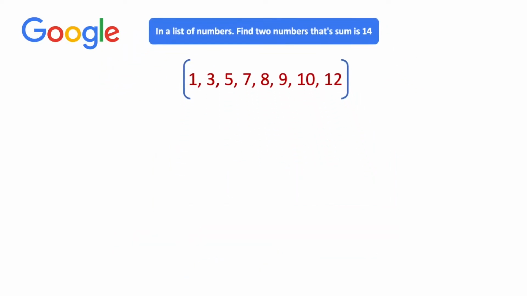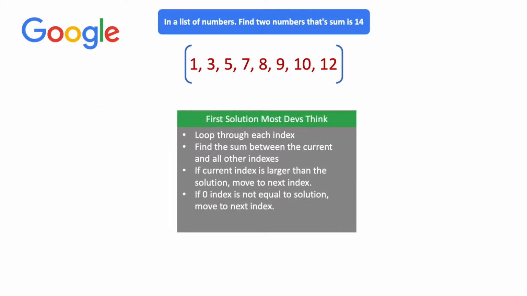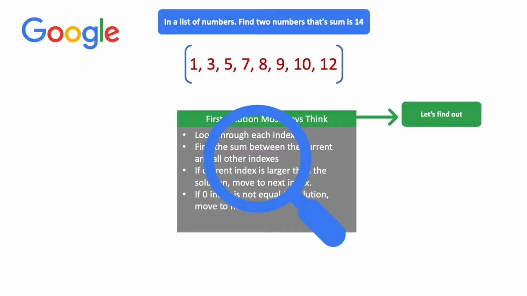So let's take a step back. The first thing that probably comes to your mind is, okay, we'll just create a nested loop. We will grab the first index and loop through every index within this list and see if the first index plus the other indexes equal 14. If not, we'll move to the next index and add that number with all the other indexes to see if that sum is 14. But is that the best solution? Well, let's investigate the solution and see if it is. So let's find out.